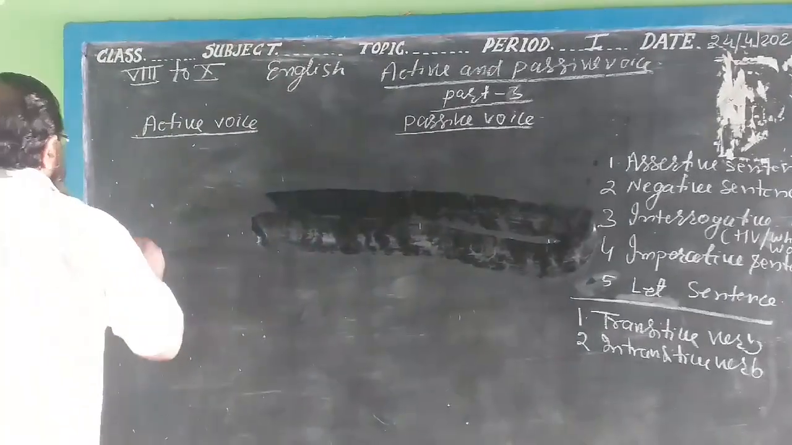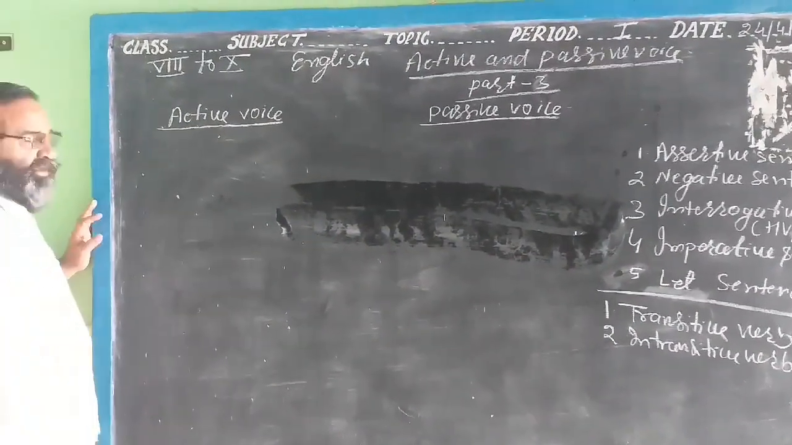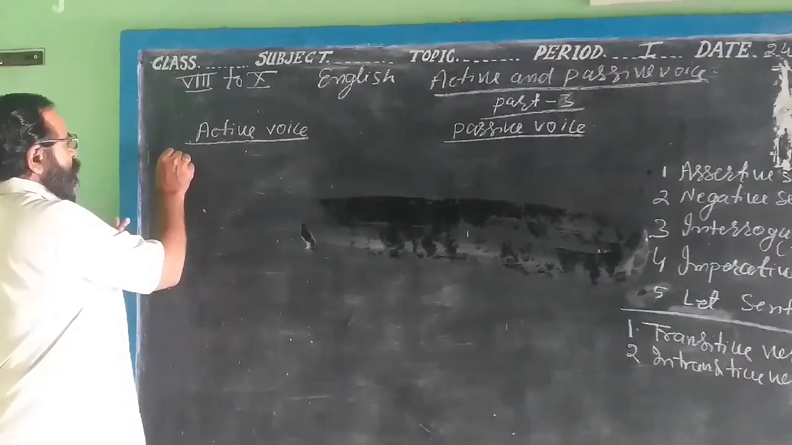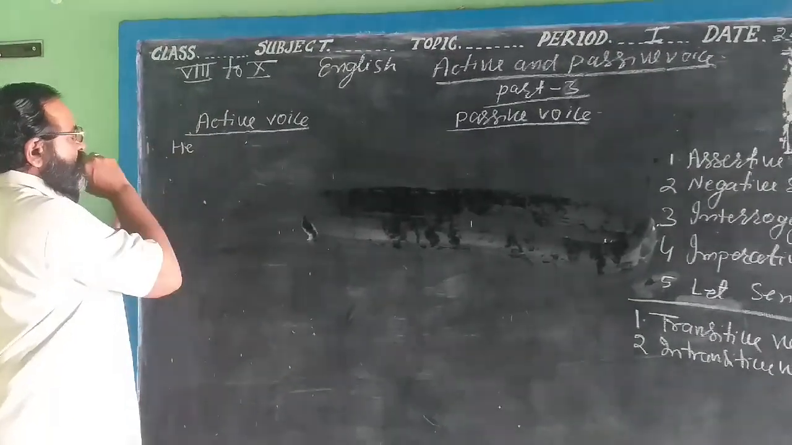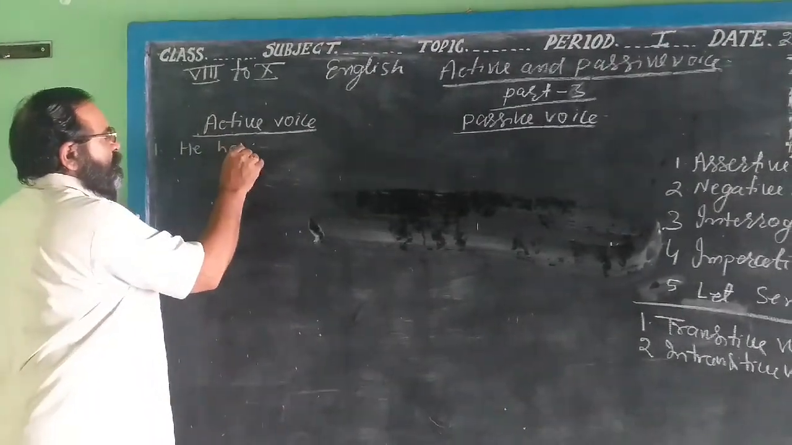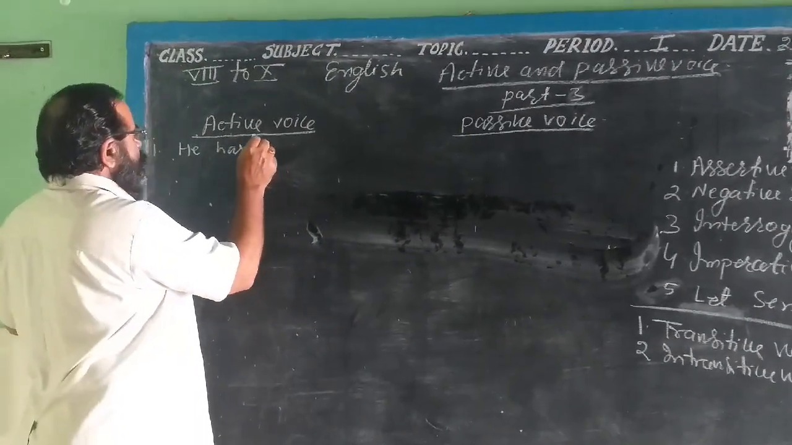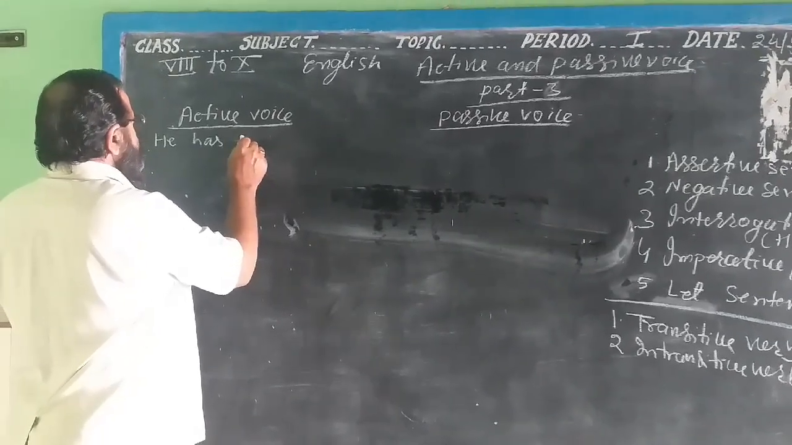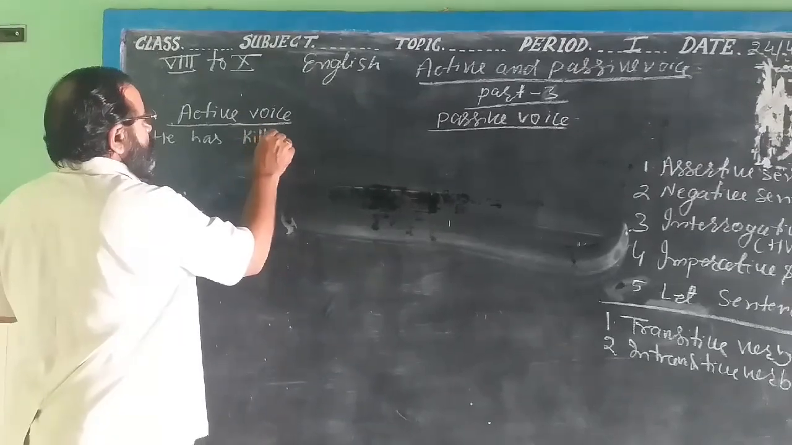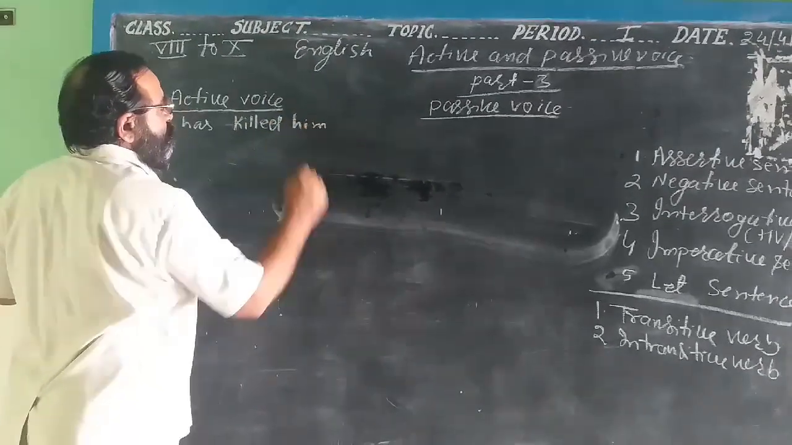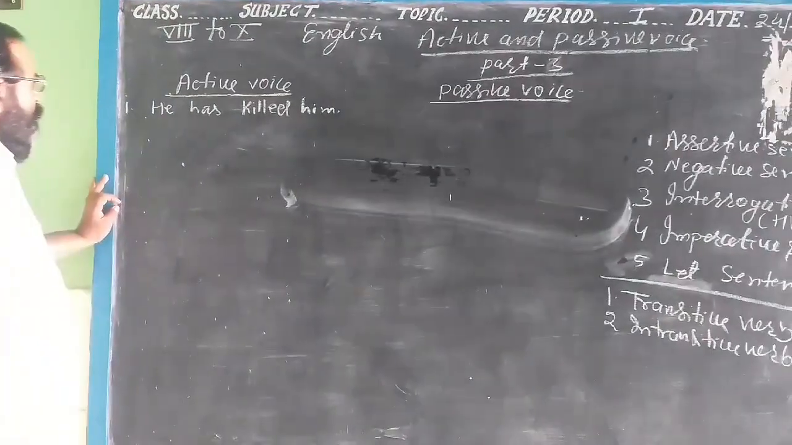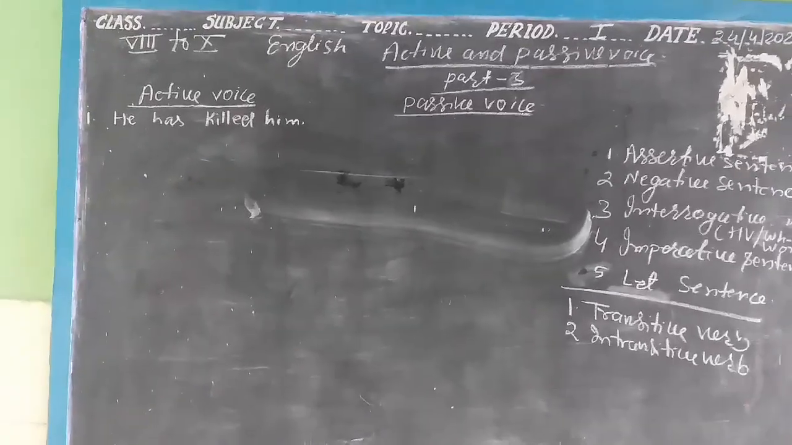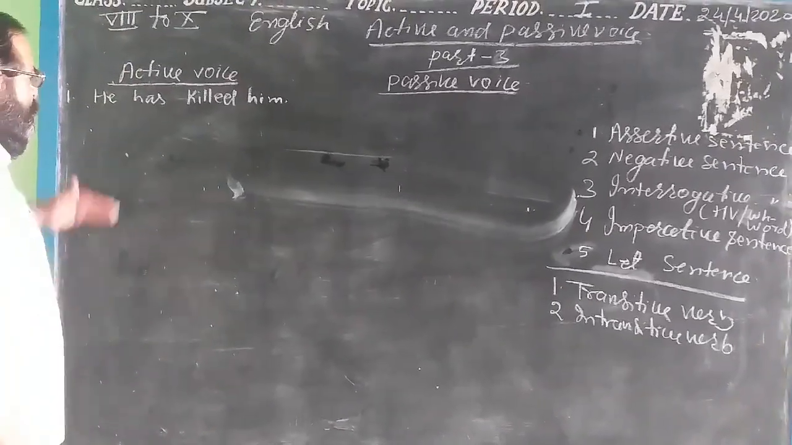Now, you write here one sentence of active. Suppose he has killed him. Full stop. It is the transitive sentence. And he has killed him, it is the active sentence. Why it is the active sentence?